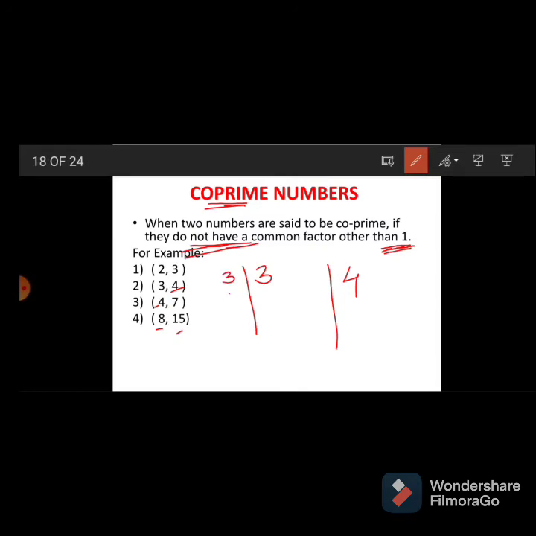Check the factors. The factors of 3 are 1 and 3. The factors of 4 are 1, 2 and 4. Between 3 and 4, only 1 is the common factor, so 3 and 4 are co-prime numbers.